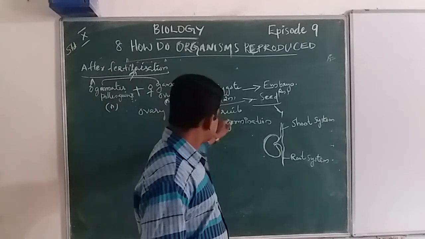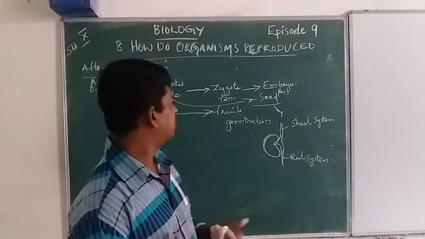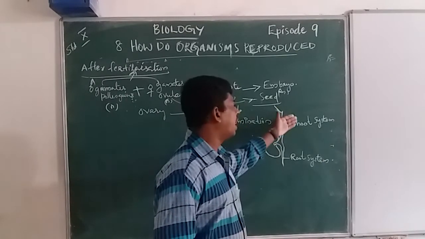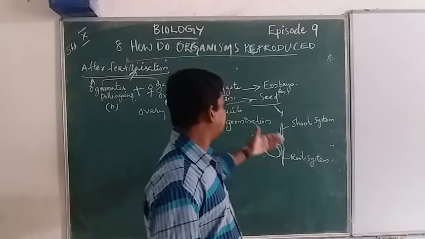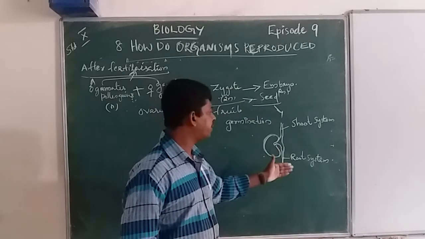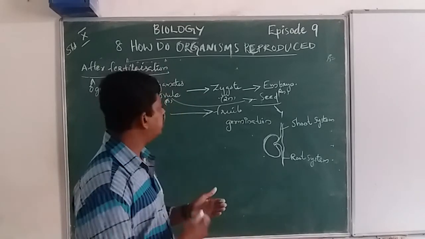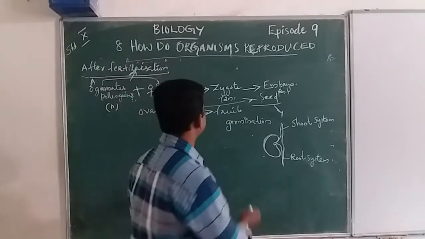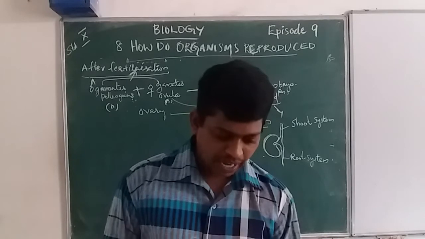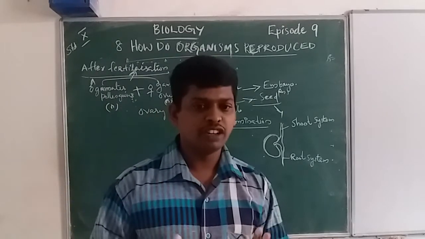Then the seed undergoes continuous divisions, and that division leads to a shoot system and a root system. The seed is germinating and dividing into a shoot system and a root system. That process is known as germination. And this is the sexual reproduction in flowering plants.